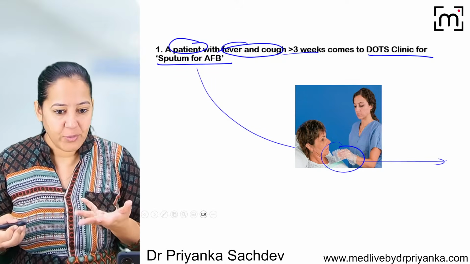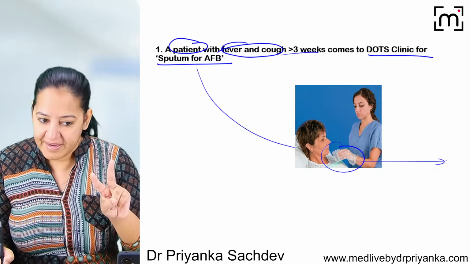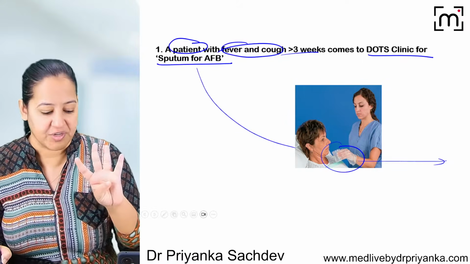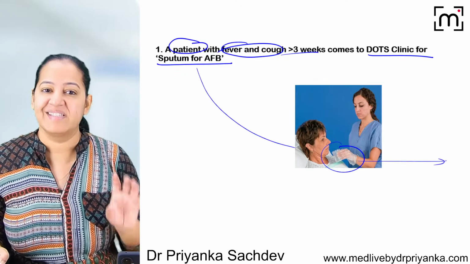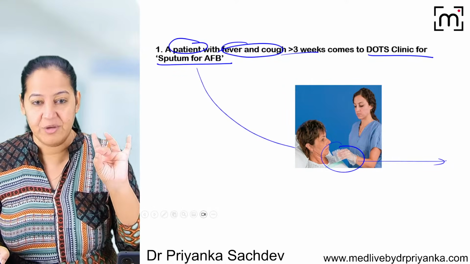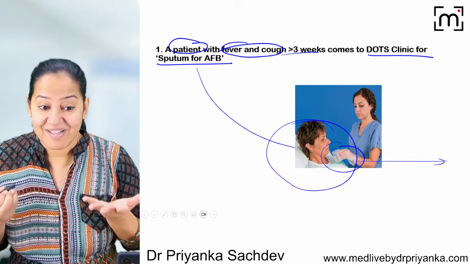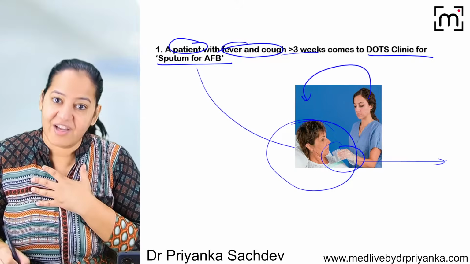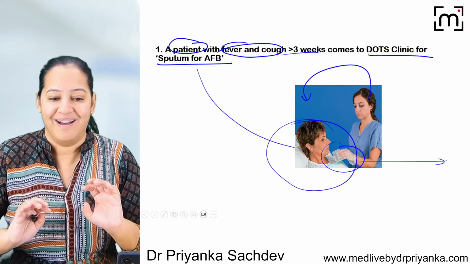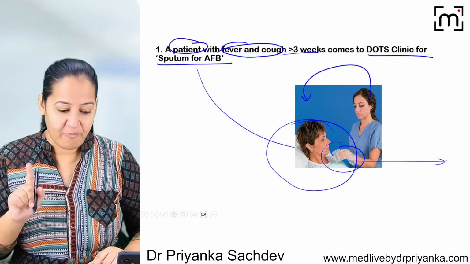So what are we actually doing? Primordial level of prevention, primary, secondary, or tertiary? First you answer. Absolutely right, Abhishek. And I want everyone to answer. Yes, it's secondary level of prevention because the person already has the symptoms. It's a person who has the disease. So we, as doctors, are taking action after the disease has occurred. We are just doing the diagnosis. So it is secondary level of prevention.